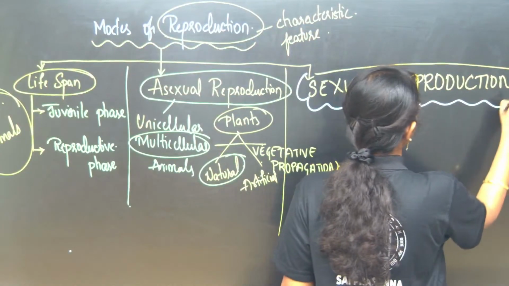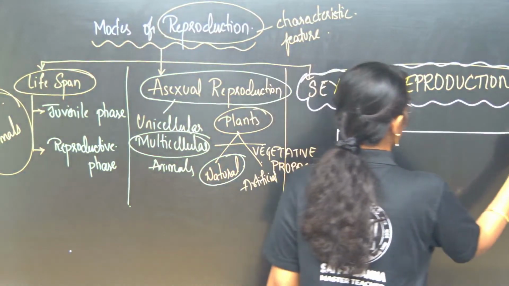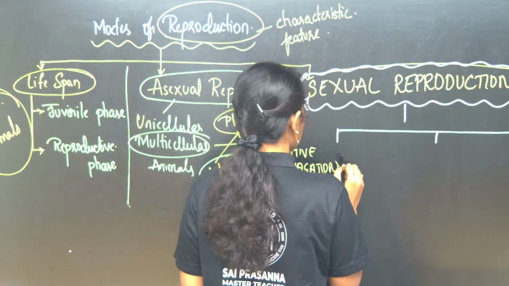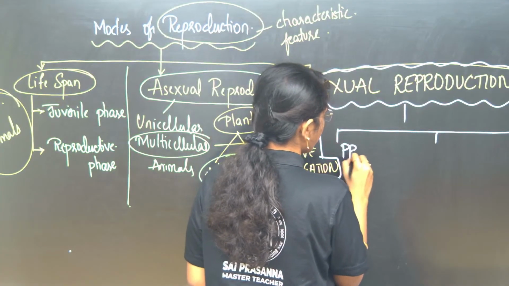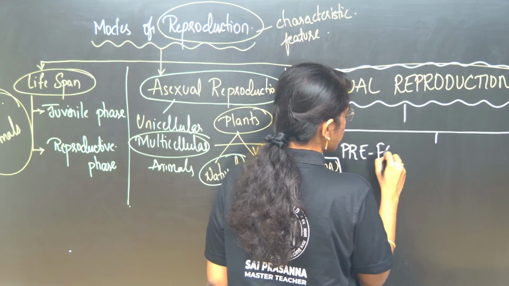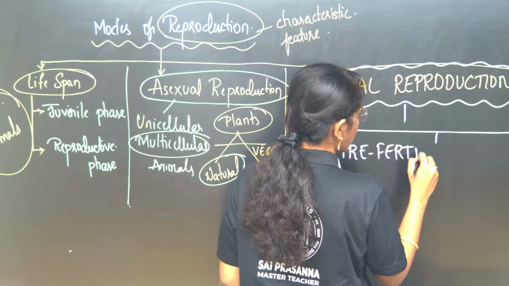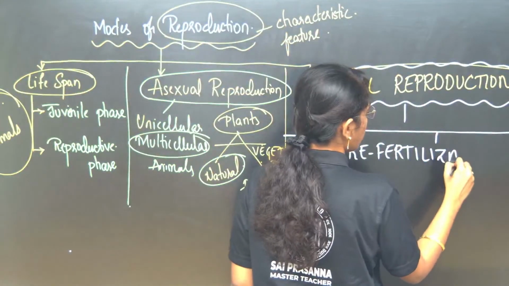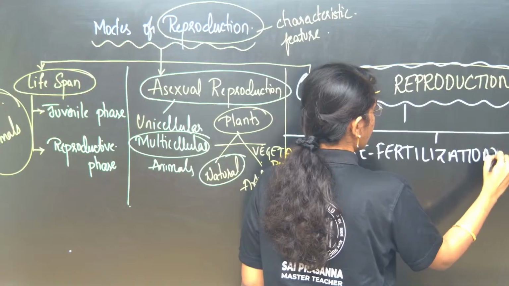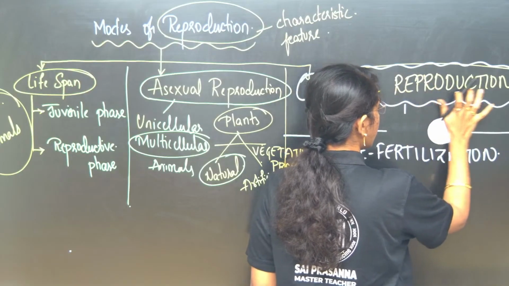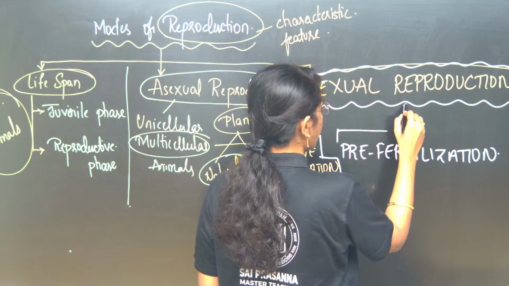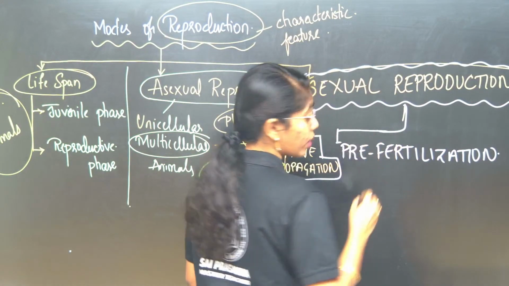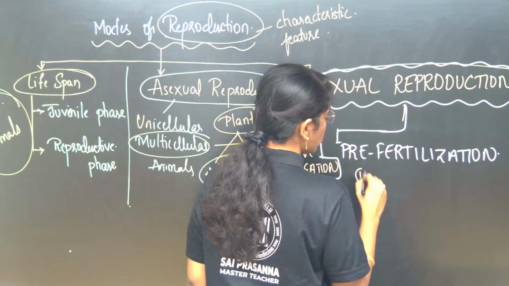One is pre-fertilization events, wherein under pre-fertilization events you will be further learning two things. Okay, one is gametogenesis.